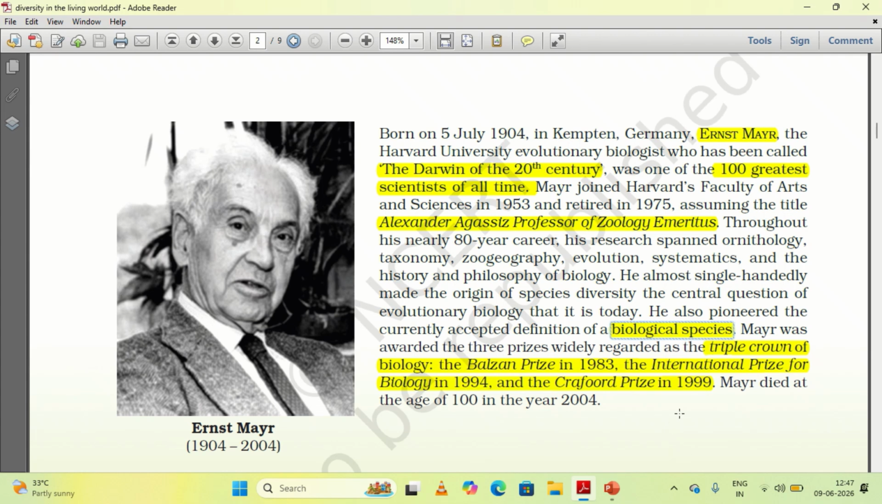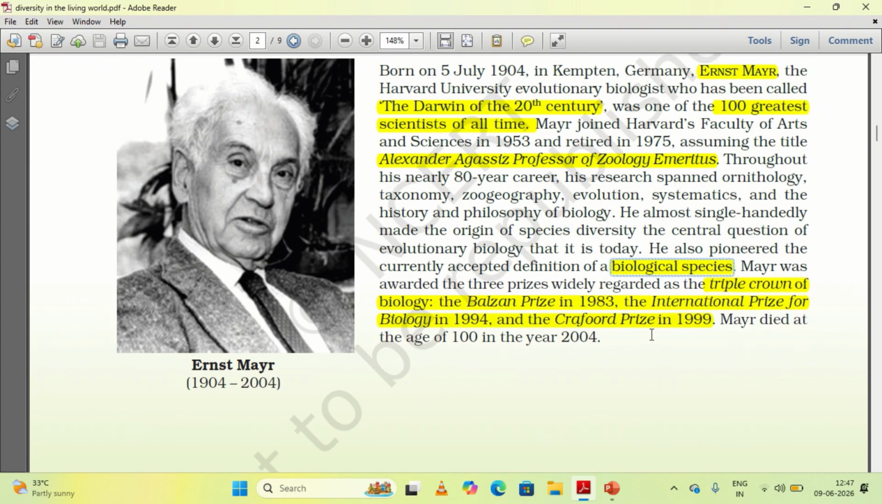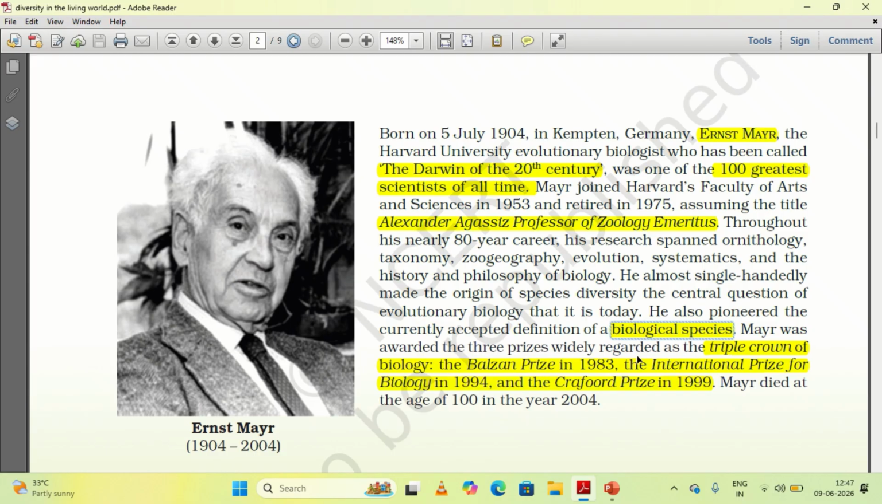Biological species are nothing but if two species are able to interbreed and produce an offspring, we call such species biological species. Okay, so if they can interbreed, we call them biological species. Ernst Mayr has given the definition of biological species. Please do remember he is known as the Darwin of the 20th century. This is the most important thing.